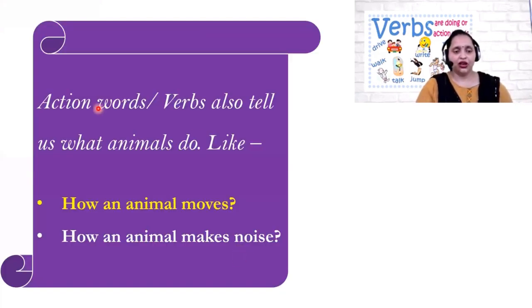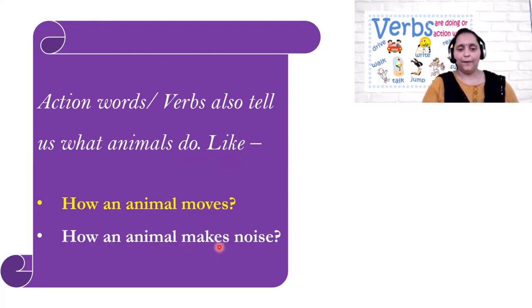Next, action words or verbs also tell us what animals do. It means what animals do, like how an animal moves, or how an animal makes noise. Verbs also tell us about animals, how an animal moves or how an animal makes noise. It means what is the sound of an animal.